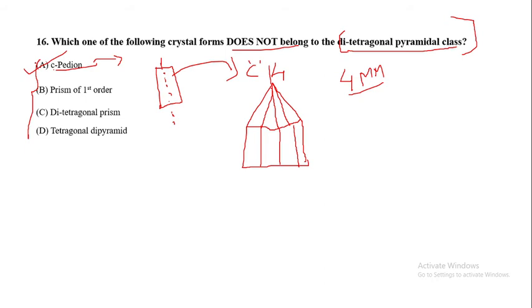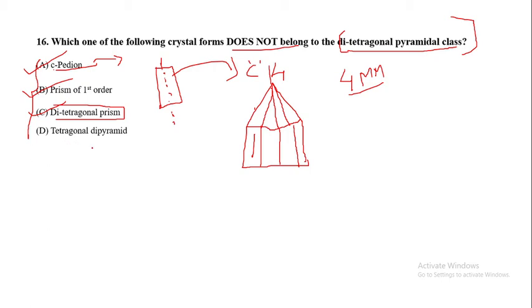Then the next option is prism of first order. Prism of first order is of course present here, so that is also a right form. Next is the ditetragonal prism. It is also of course present in the ditetragonal pyramidal class. Now the fourth option.